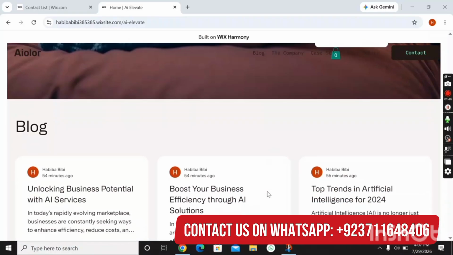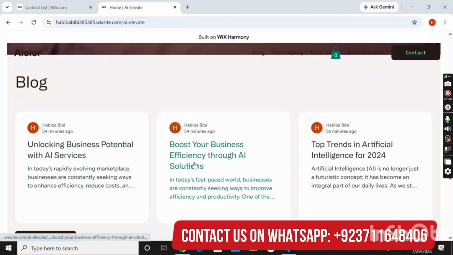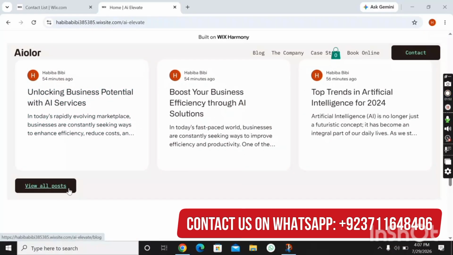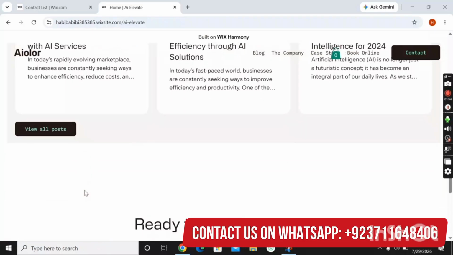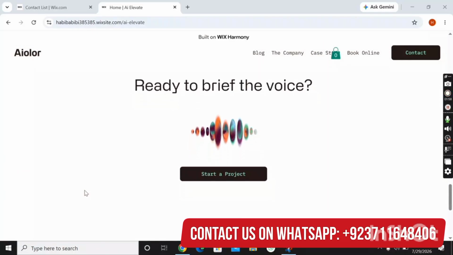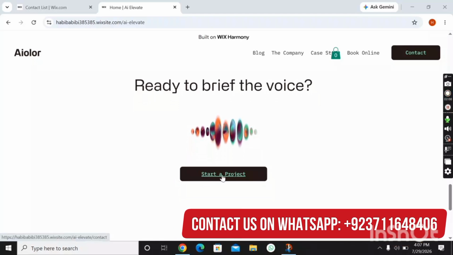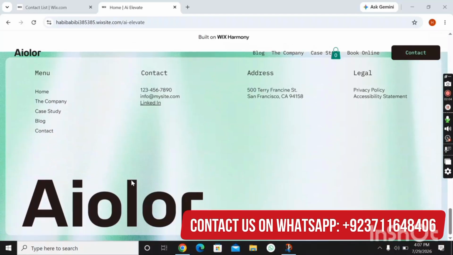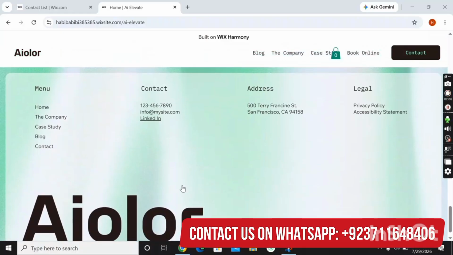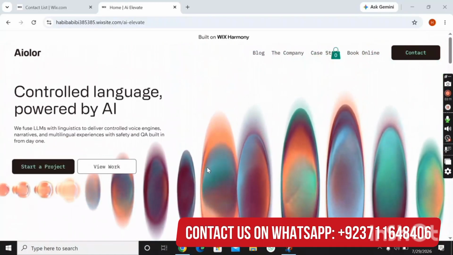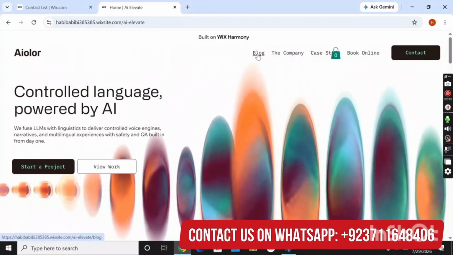So viewers, here you can add your own blog and about your company and your services, and here the user can view all the posts. These are all the features for the user. From here, the user can start a project, and this is the photo section. This logo can be changed from the admin panel according to your requirement. So let's move toward the next section, that is the blog section.